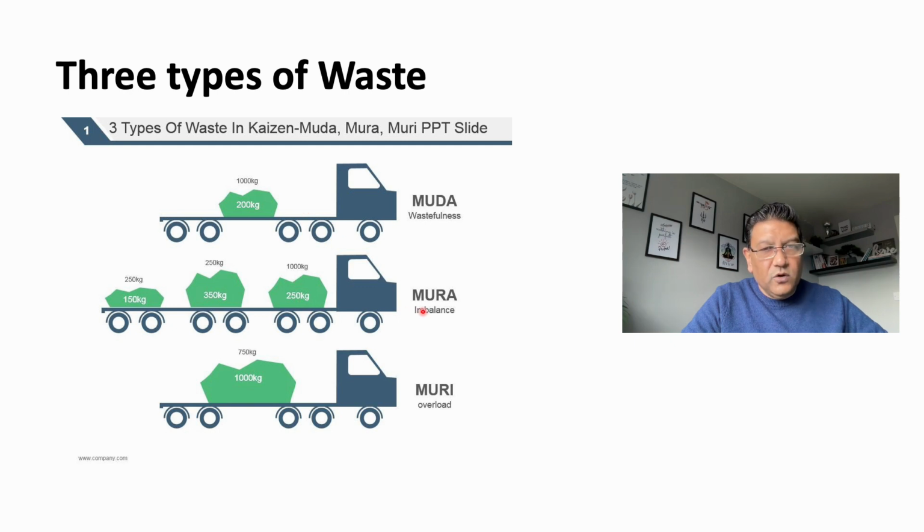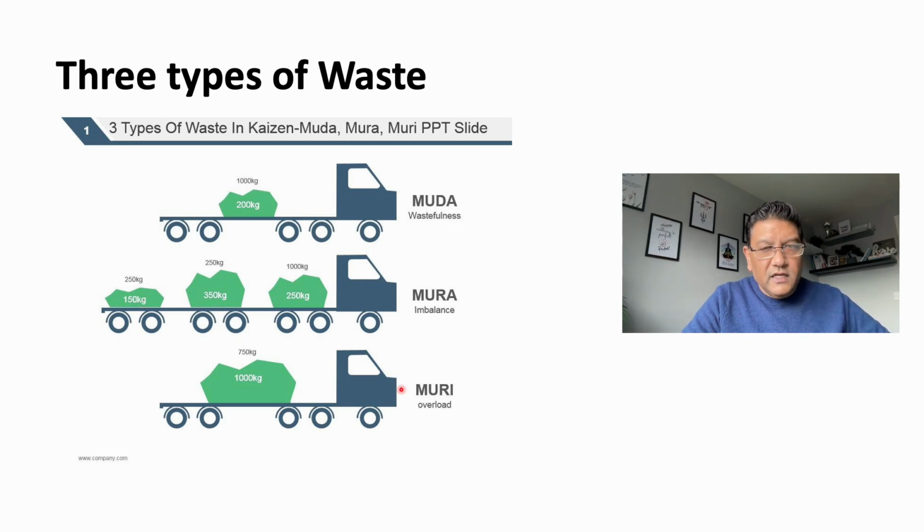The second one, Mura, is about imbalance. We have the capacity and we are using it, the total capacity is 1000 kilograms, but we are using that capacity on an uneven basis. So 150 kilograms, 350 kilograms, and 250 kilograms. We are putting more weight in the middle, less weight in the front, and minimum weight at the back of the lorry. That is imbalancing the capacity of the lorry.